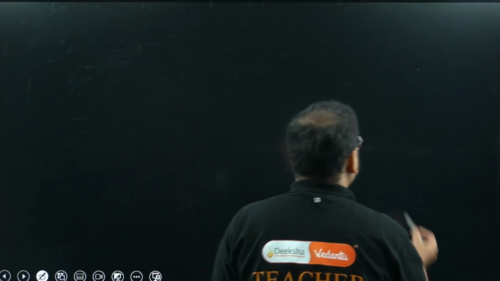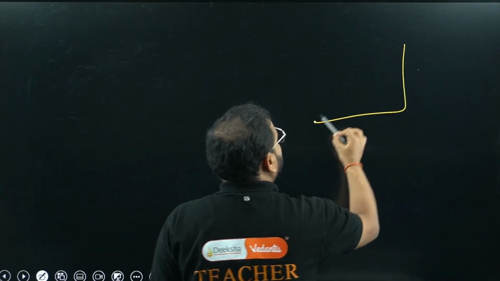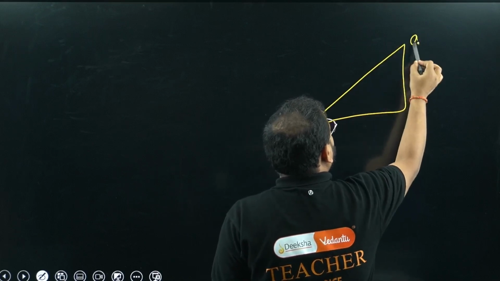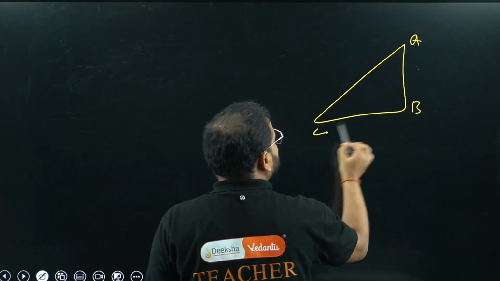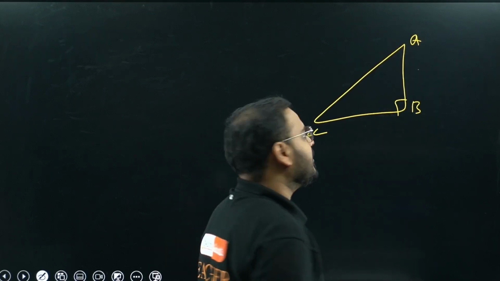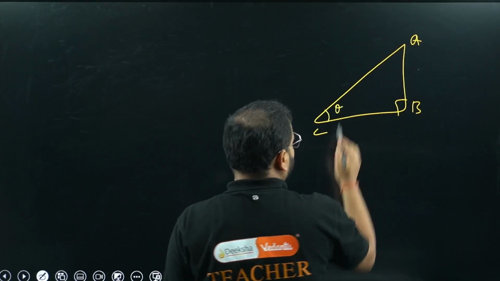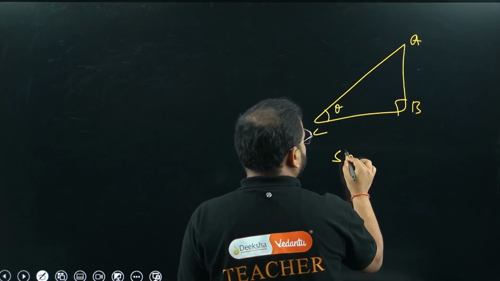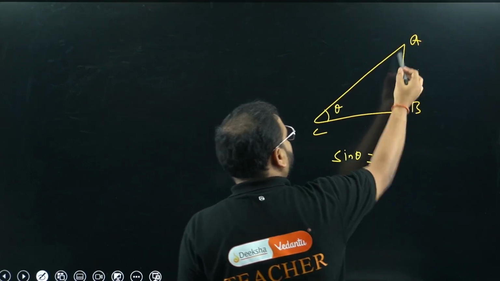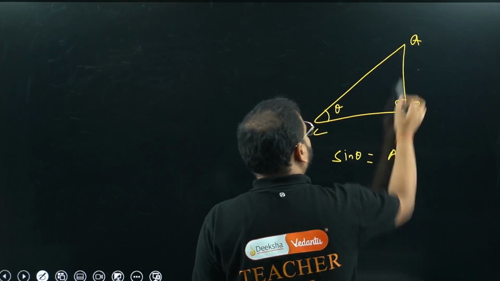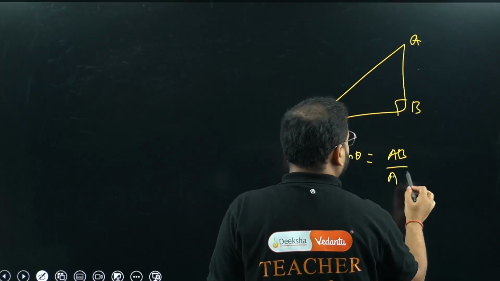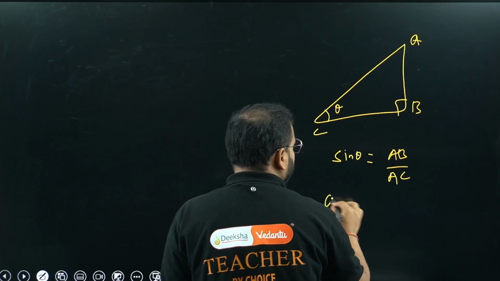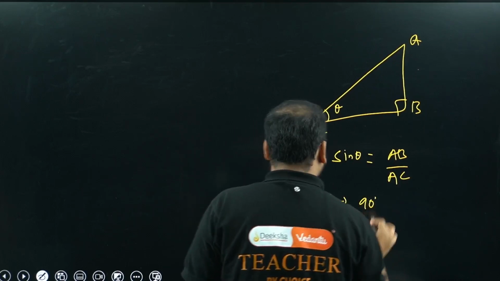Please check. Let's say I've drawn this triangle like this, A, B, and C. This is my angle B, 90 degree. This is the theta value. I'm writing sine theta. What is it? Opposite, so AB by the hypotenuse, AC. When I am saying that theta is equal to 90 degree, how come?